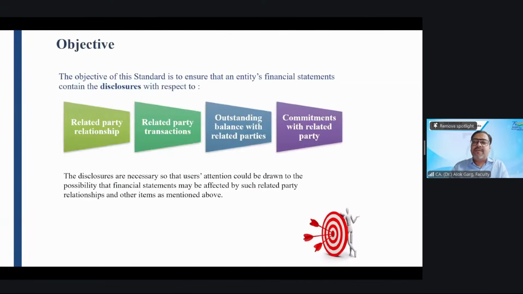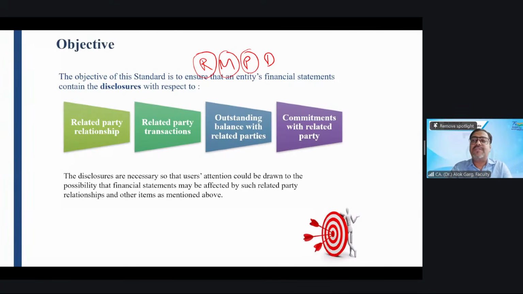Friends, as I told you, there are four pillars of accounting and accounting standards. And what are those four pillars? RMPD: recognition, measurement, presentation, and disclosure. So where is this standard getting fitted?